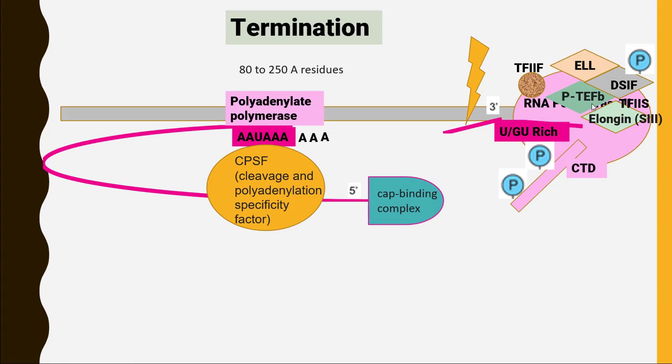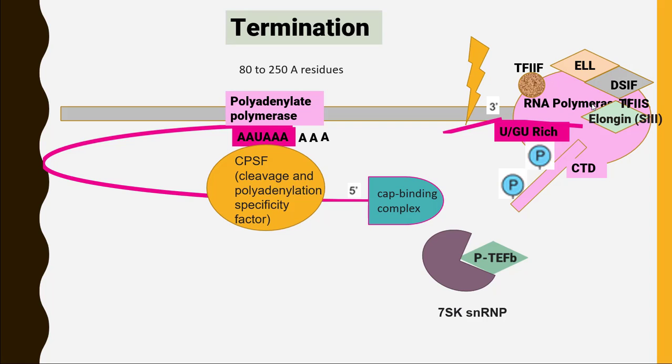So to remove this, we need another protein called 7SK small nuclear RNP. Now this protein will come and remove this PTEFB from the RNA polymerase II. When PTEFB is removed from the RNA polymerase, the phosphorus atom will also be removed. Now DSIF is without phosphorus atom, so it can attach itself back to NELF and halt the process of elongation.